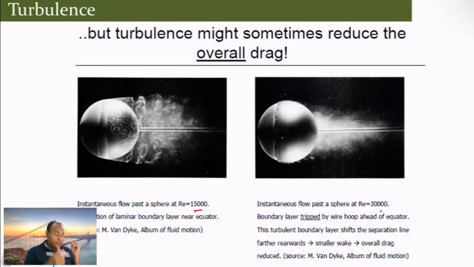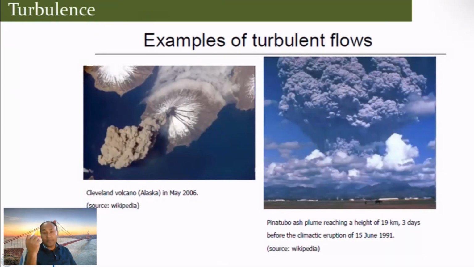But interestingly, that means from this Reynolds number to this Reynolds number, your inertia has gone up, so you have a higher level of turbulence. So turbulence is actually reducing the overall drag, because behind this blunt body, if you have a less separated zone, versus this high separated zone, this will have higher drag. So that means one of the advantages of turbulence is that it can reduce drag.